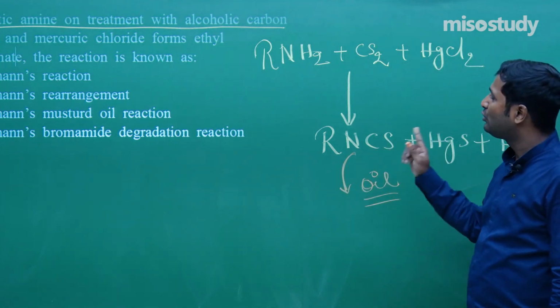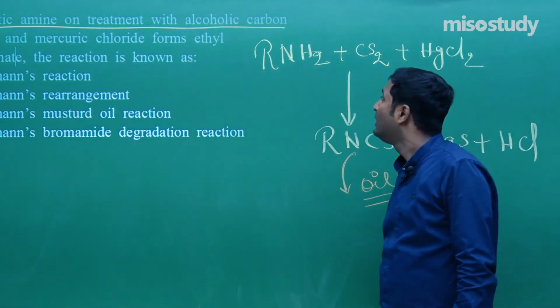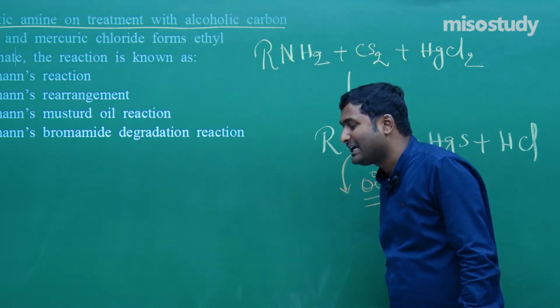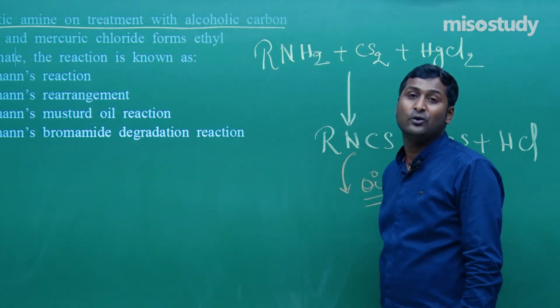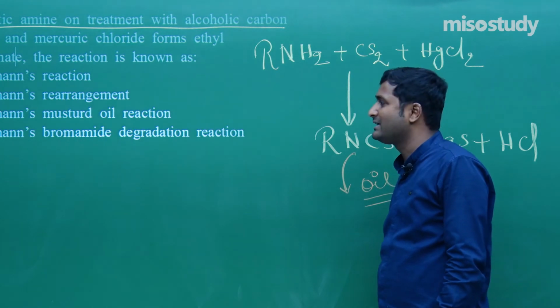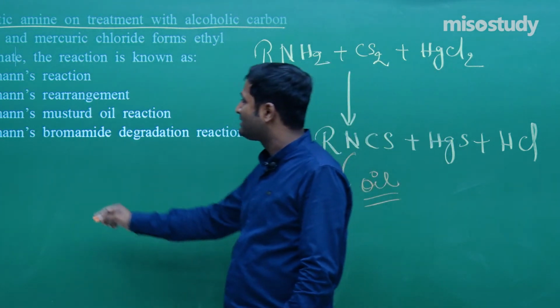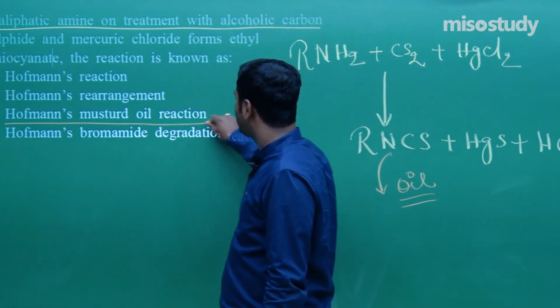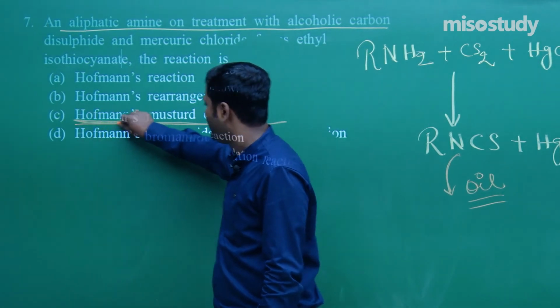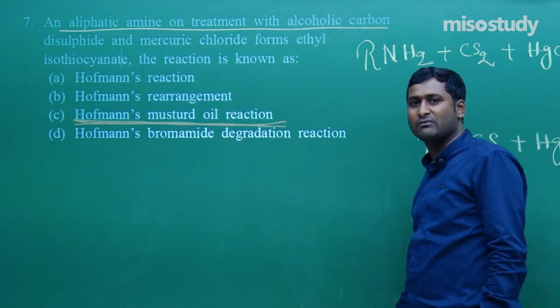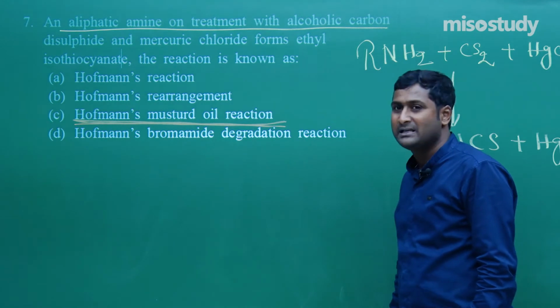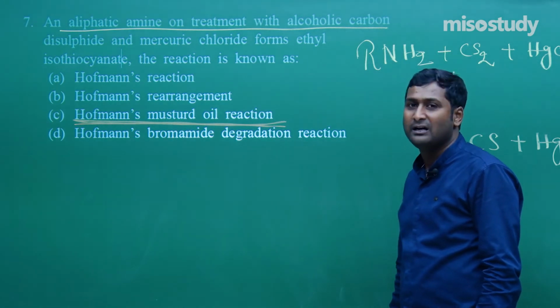So remember this reaction, I discussed it during my lecture. The reaction is Hofmann mustard oil reaction. This is one of the famous reactions.